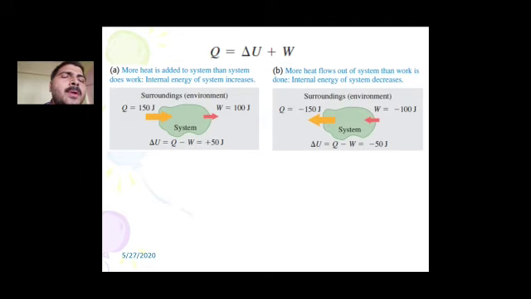In the second example, here 150 joule of energy is leaving the system, and there is a negative work of 100, then the change in internal energy is minus 50 joule. What it means is the system is doing some work on the surroundings at the cost of its internal energy. So the internal energy of the system has decreased, and hence one can say the temperature of the system has also decreased.